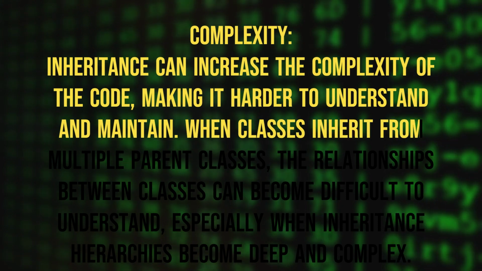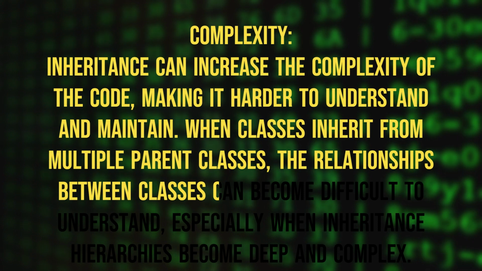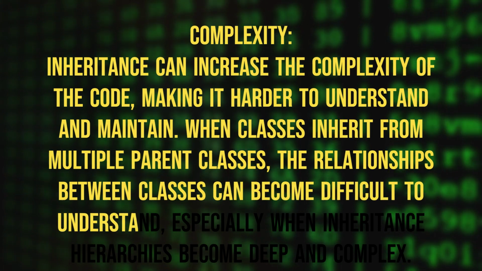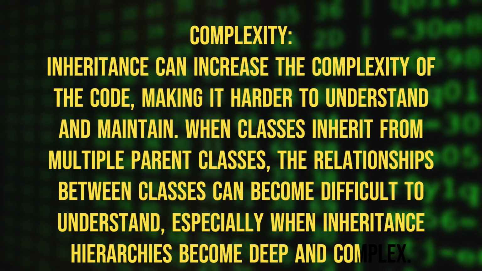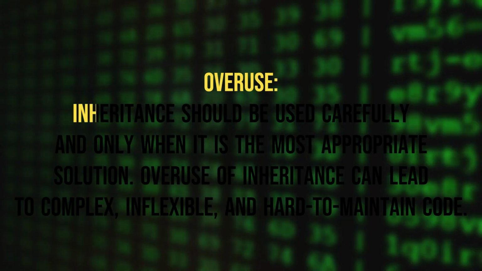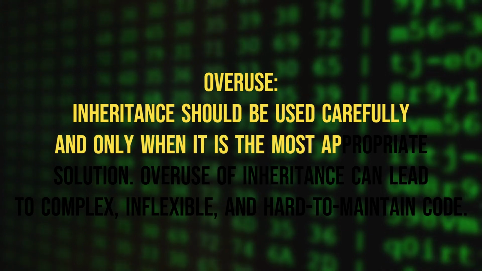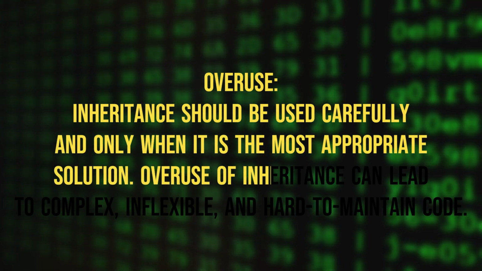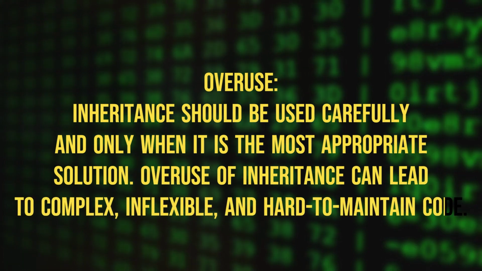When classes inherit from multiple parent classes, the relationships between classes can become difficult to understand, especially when inheritance hierarchies become deep and complex. Overuse. Inheritance should be used carefully and only when it is the most appropriate solution. Overuse of inheritance can lead to complex, inflexible, and hard to maintain code.